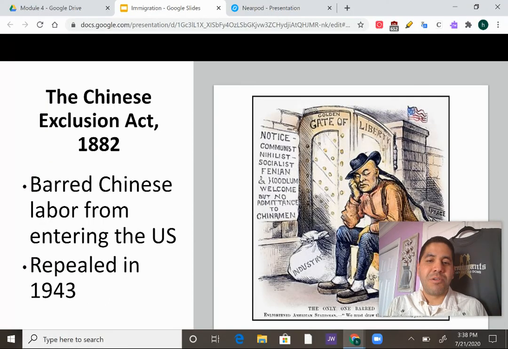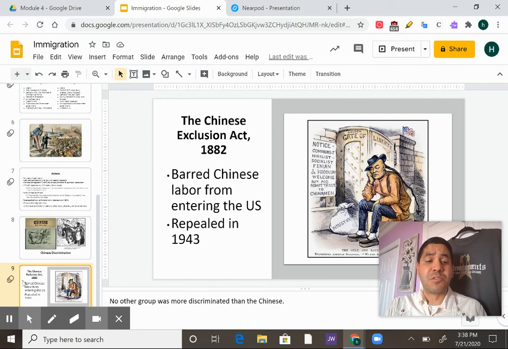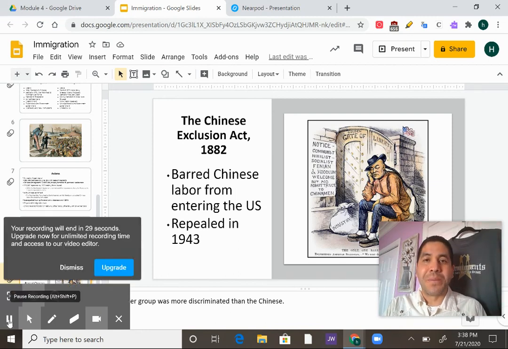Again, probably the biggest group that was impacted the most were the Chinese, because of this idea of the yellow peril, the yellow threat, and that the yellow people are going to take over the United States. It was more an idea than a reality. So we'll stop here for the Asian immigration.